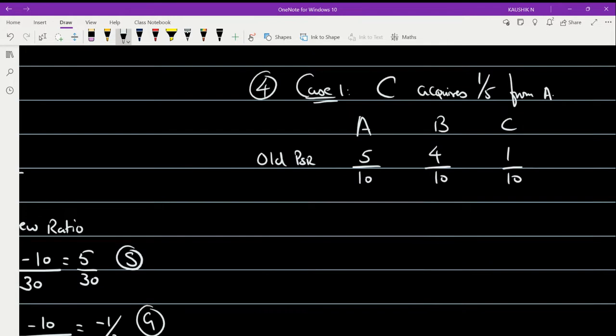Now we are going to deal with case 1. C is acquiring the share from A, right? That means how much is he acquiring?